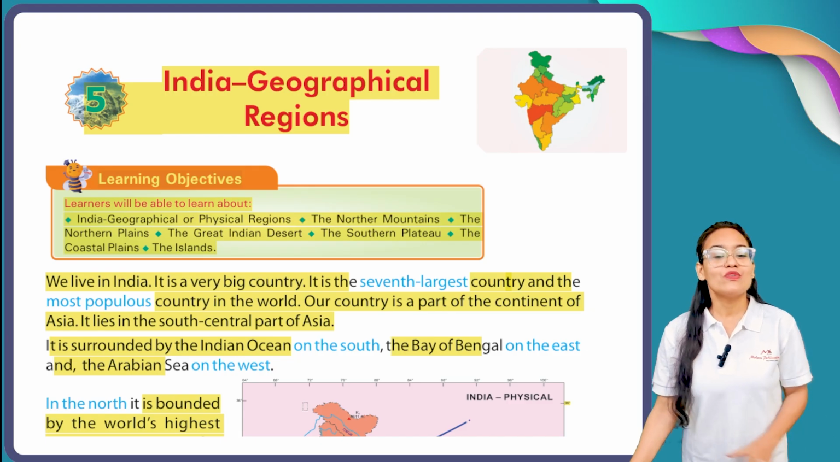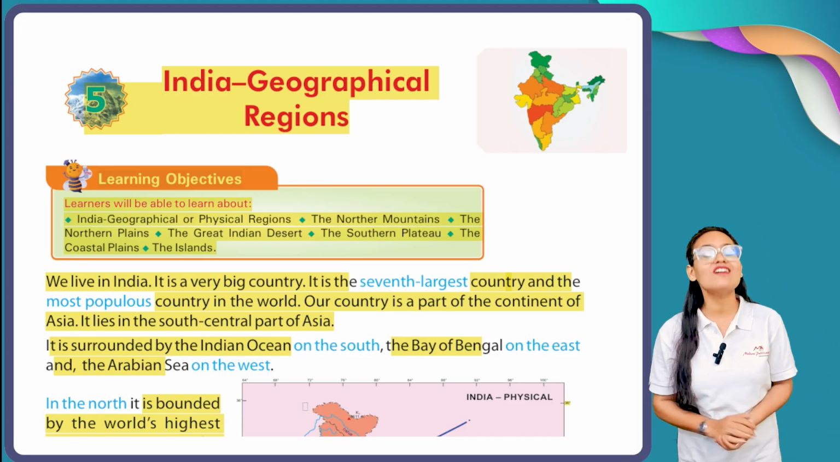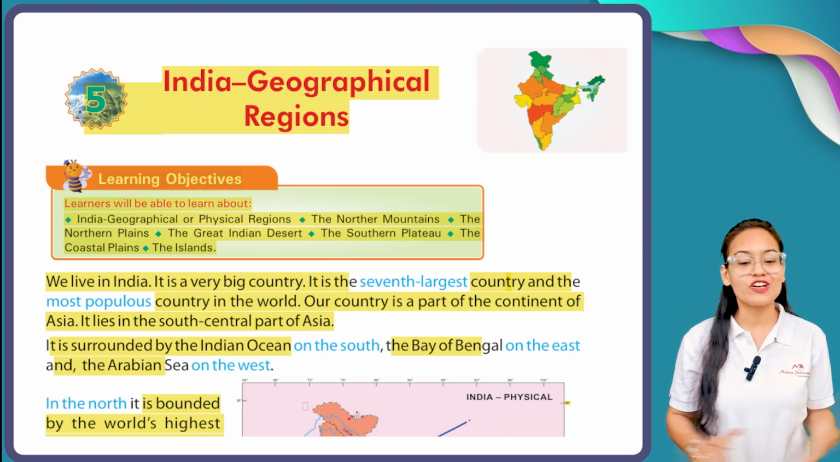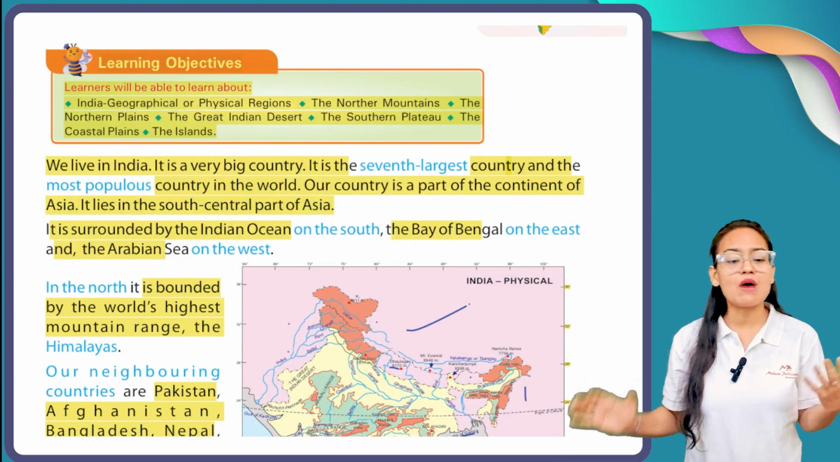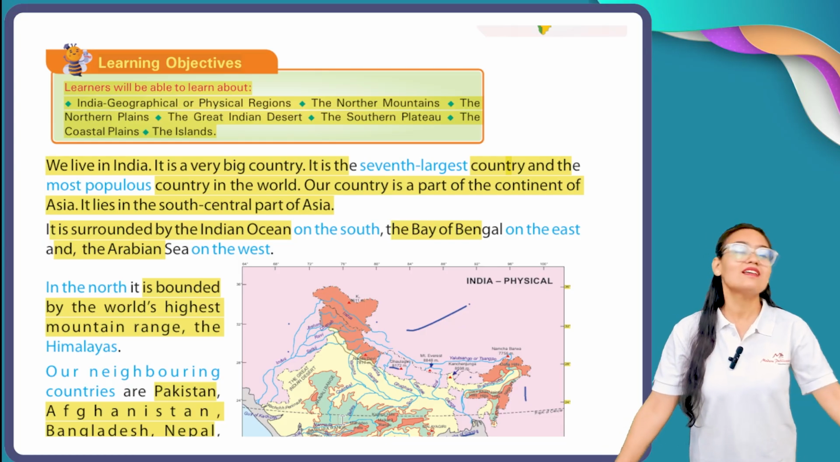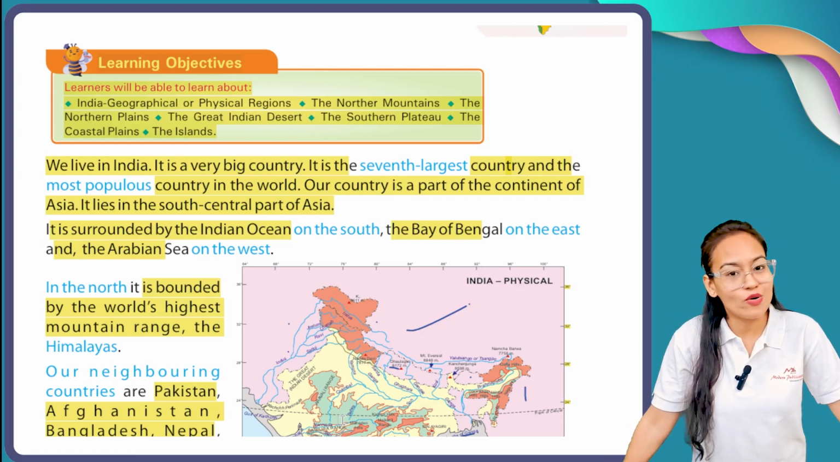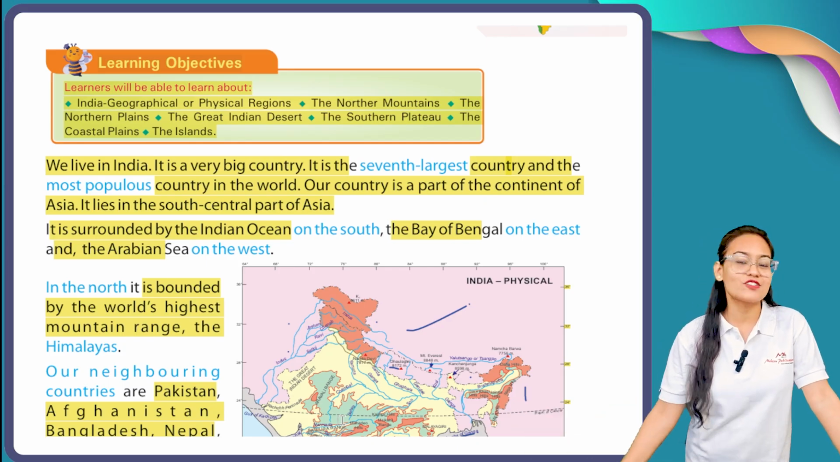So now we are going to start a new chapter, and the name of this new chapter is India, its geographical regions. Okay. So we live in a country India, and our country India is very big. And India is the seventh largest country of the world. And India is also the most populated country of the world.